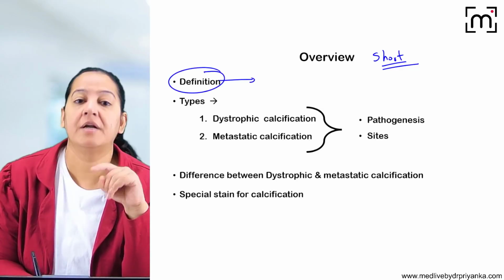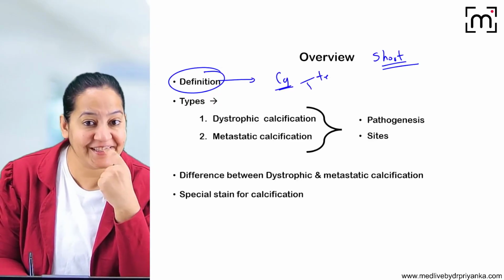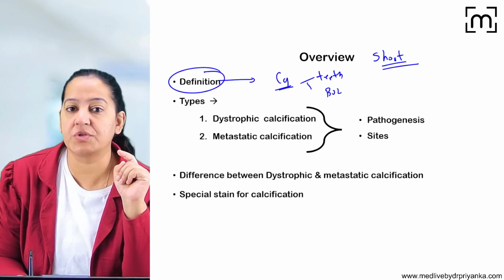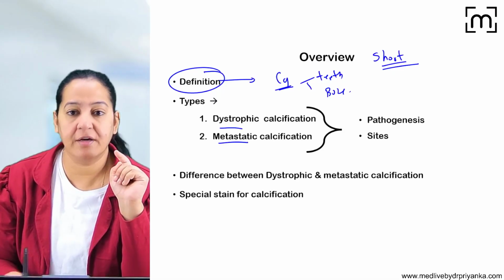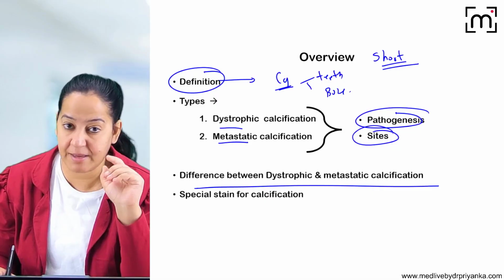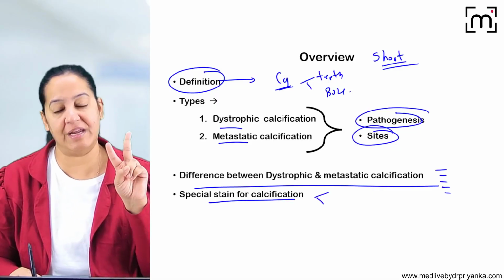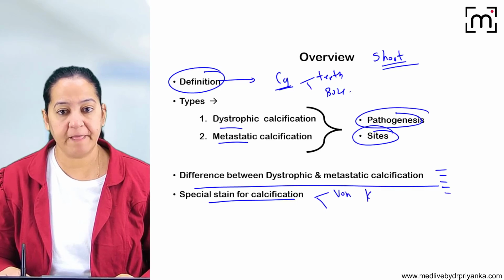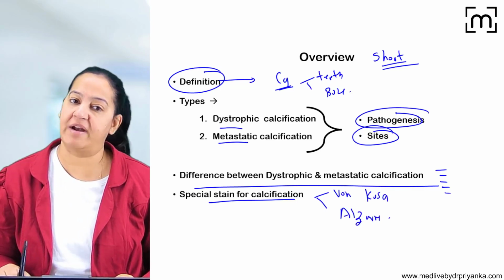What is the definition? Deposition of calcium in the human body anywhere apart from the enamel of teeth and the osteoid of bone. Anywhere. It is of two types, dystrophic and metastatic. You know the pathogenesis of each of them. You know the sites of each of them. You know the differences between them. You know the points based on which we have to differentiate them. And you know the two special stains for calcium: Von Kossa, which gives black color, and alizarin red, which gives red color to the calcium.